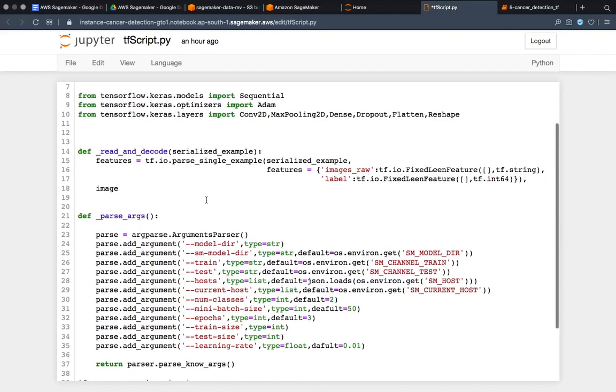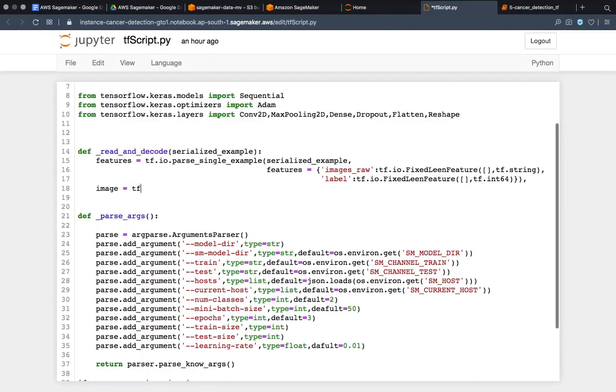To be fair, I am just trying to load images and their labels, and then I will try to normalize each image. Here I am telling it these are the features. In features I am telling it there are some strings and there are some ints. Then I am trying to load images and their labels, and nothing much I'm doing.